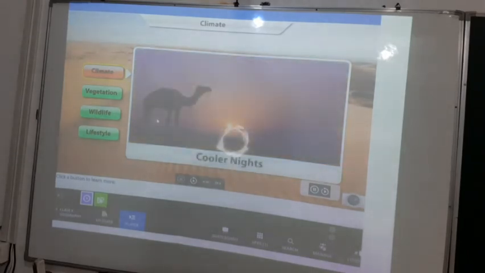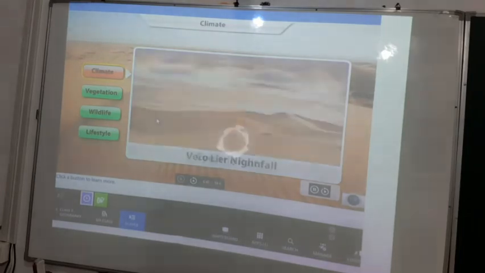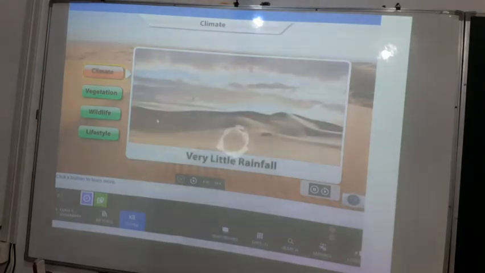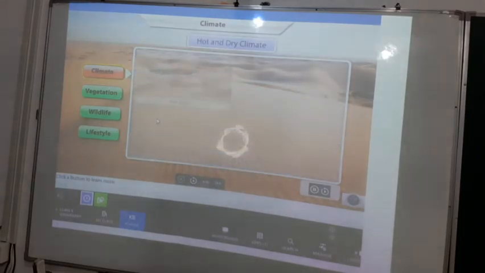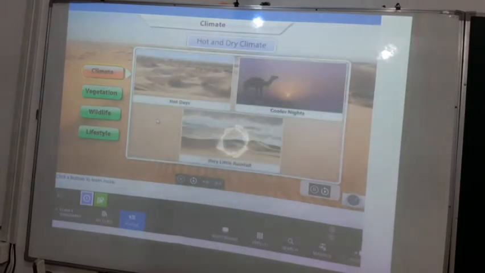However, the nights are much cooler. The Thar Desert receives very little rainfall, so it has a hot and dry climate. Okay, so what you have just seen in the Thar Desert climate is that there are hot days, but there are cooler nights, and there is very little rainfall. That is why the atmosphere is a very dry one. Okay, so this is all about the climate details.